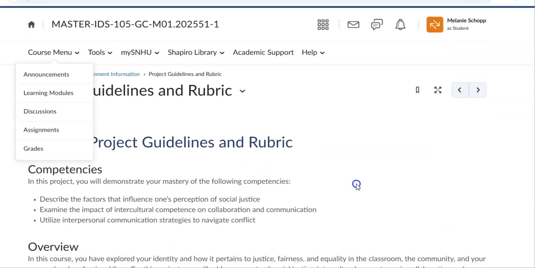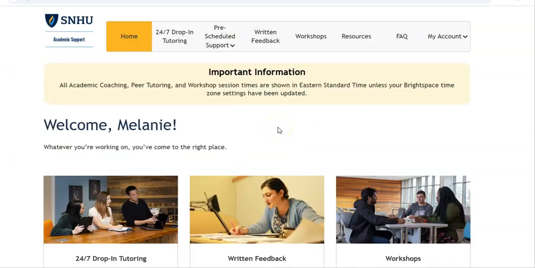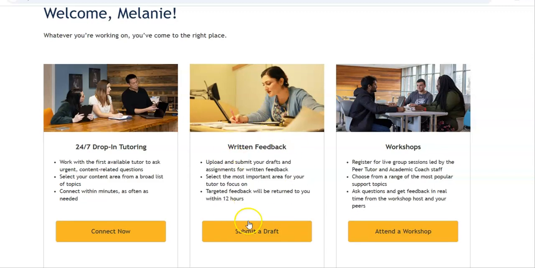Okay, again, if you get stuck, reach out to your course instructor. This is, again, a great time to utilize the academic support team. And you may use the written feedback service. That's where you can click on submit a draft and you can upload your rough draft of this document, and you can select the areas you want the tutor to focus on, and they'll give you targeted feedback. Again, if you get stuck, use your resources. You've already put in all the hard work. Now it's just time to revise and edit as necessary or add in some extra details.